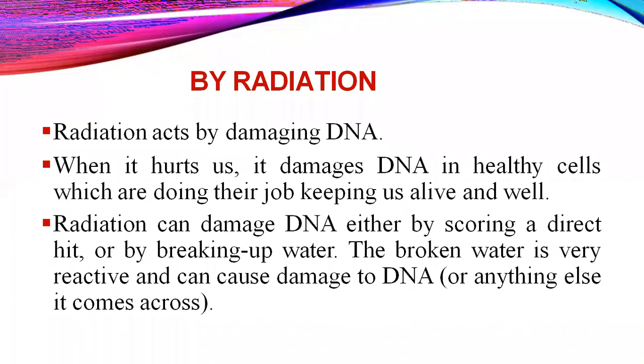The first one is a physical cause, that is radiation. By radiation we mean X-rays and UV rays, which play an important role in DNA damage.